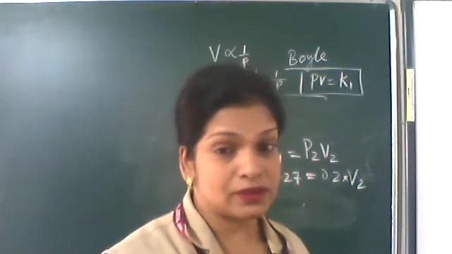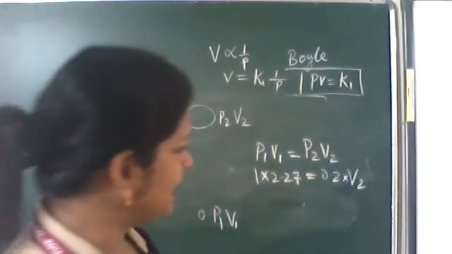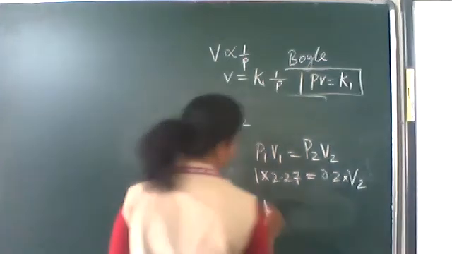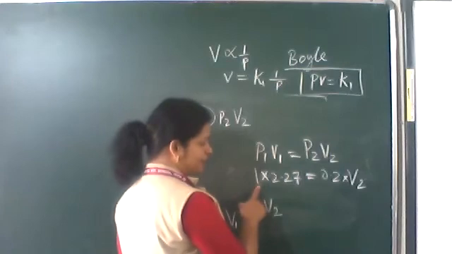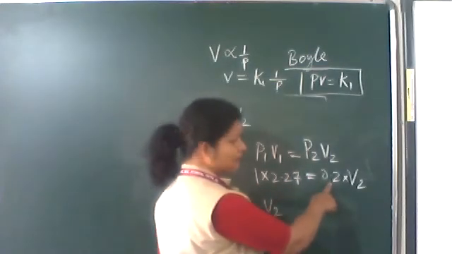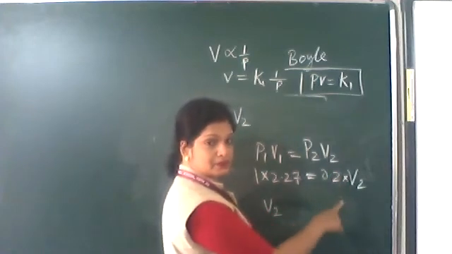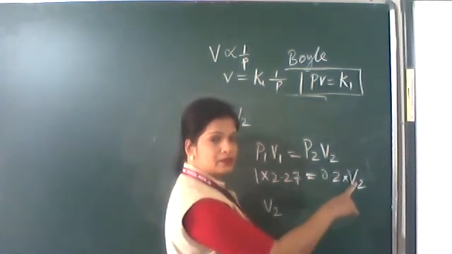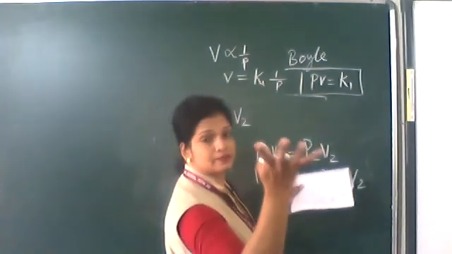So calculate V2. At 1 bar pressure, this much volume. Now pressure will be 0.2 bar, so pressure is getting reduced, and the volume of the balloon expands until it bursts.